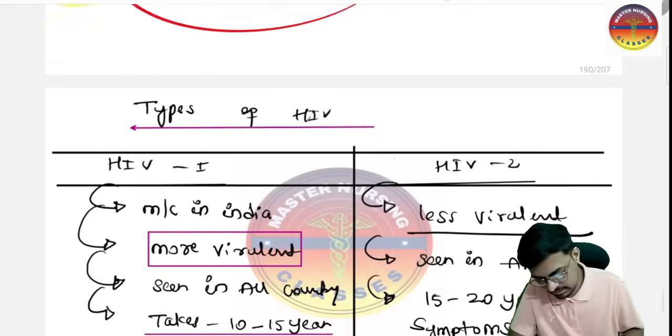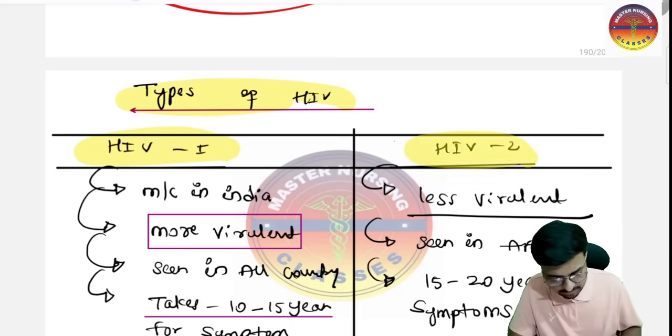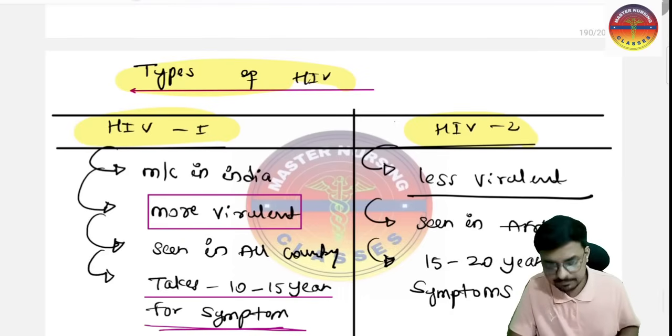Let's learn the difference. The types of HIV which we have are type 1 HIV and type 2 HIV. So type 1 HIV is the most common HIV in India.